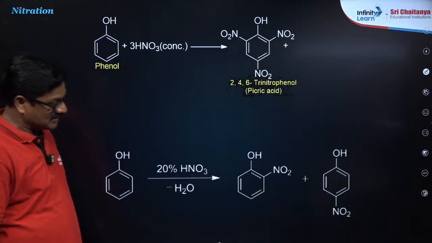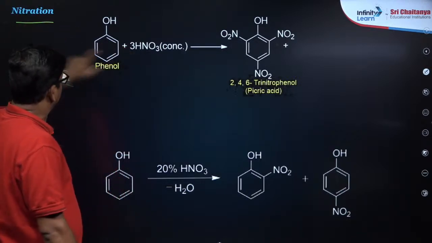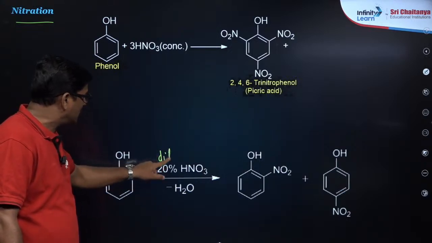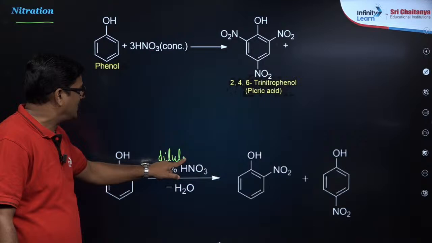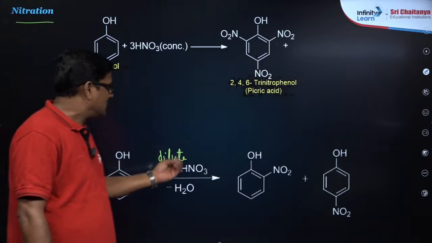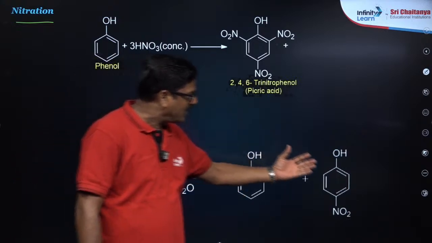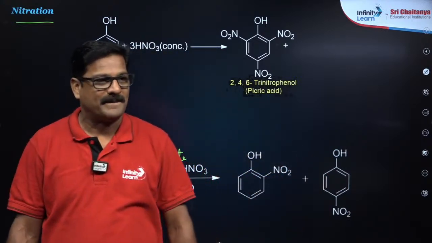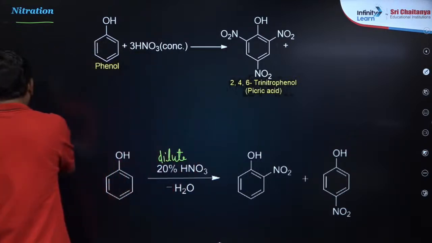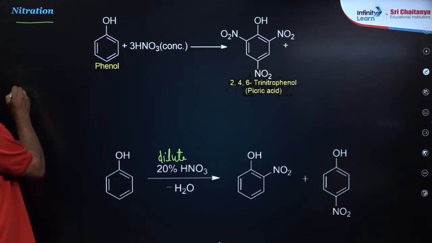And now nitration. If you use nitration, you can use concentrated nitric acid or dilute nitric acid. 20% means dilute, no? When you use dilute nitric acid, what happens? The electrophile concentration will be lower, and orthonitrophenol and paranitrophenol are formed, separated, right? And how do you get this? Again we are going to discuss these things. Do you remember chemical bonding? Do you remember chemical bonding?